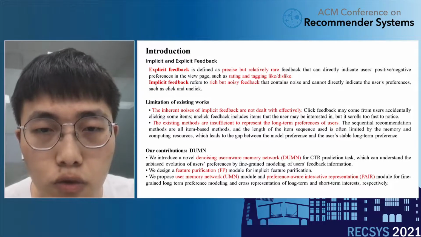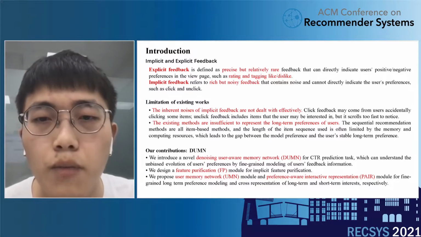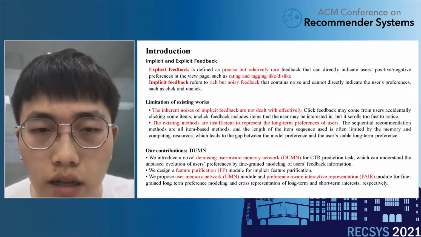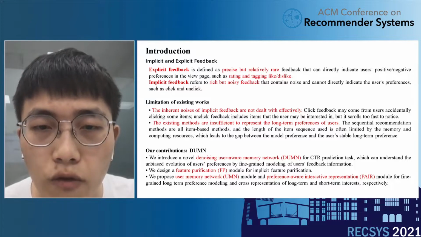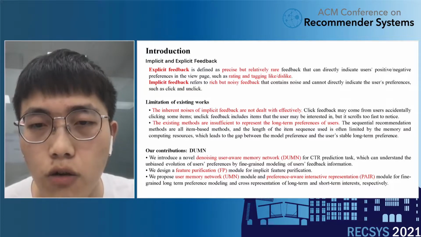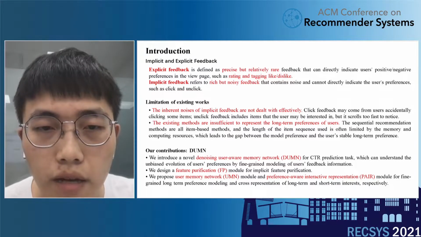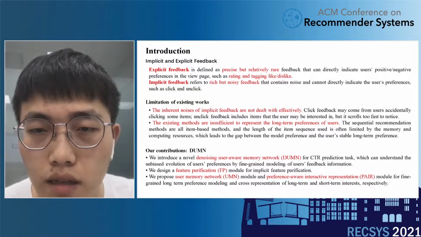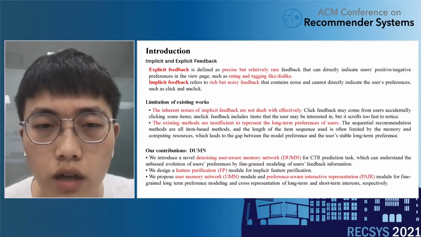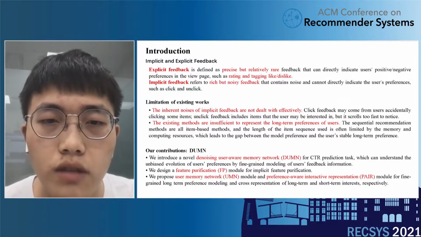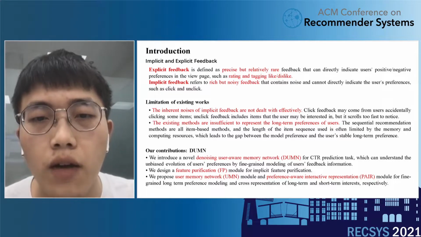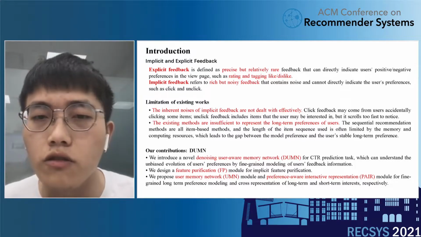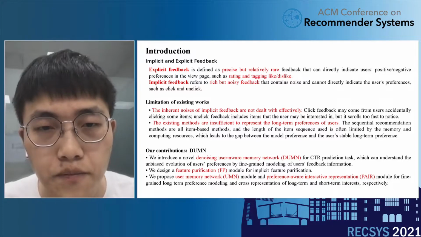First, we introduce a denoising user-aware memory network for CTR prediction tasks. Second, we design a feature purification module to purify the noise of the implicit feedback. Third, we propose a user memory network model and a preference-aware interactive representation module for fine-grained long-term preference modeling and cross-representation of long-term and short-term interests, respectively.